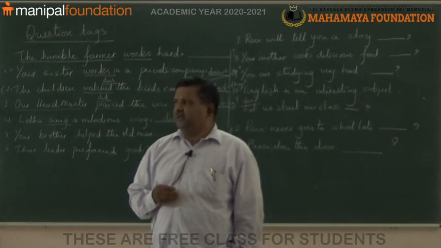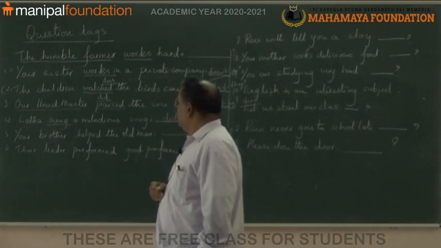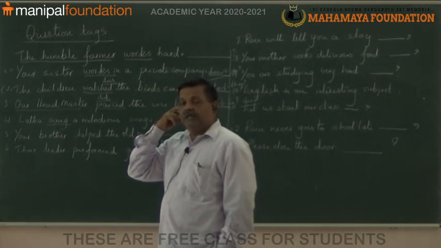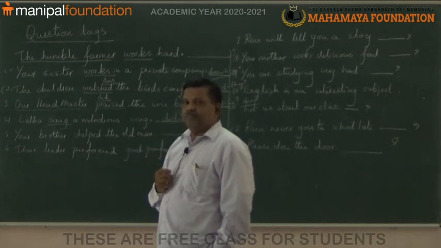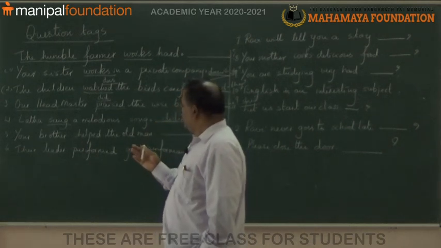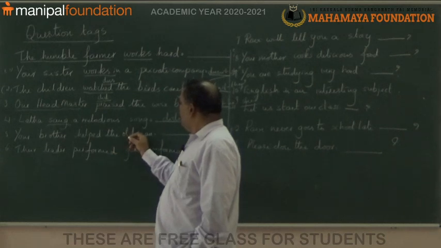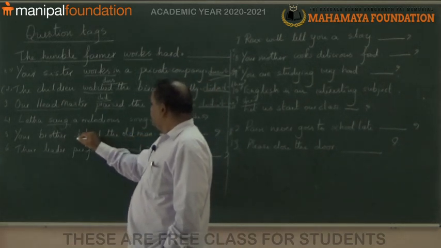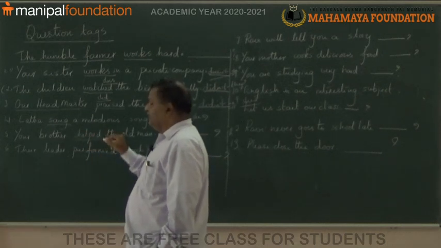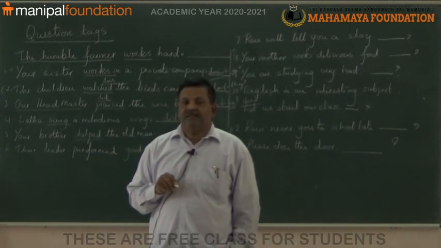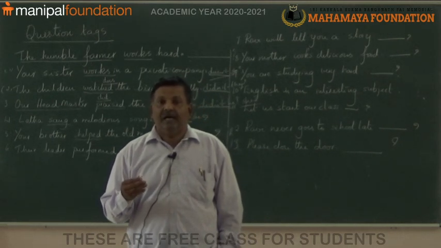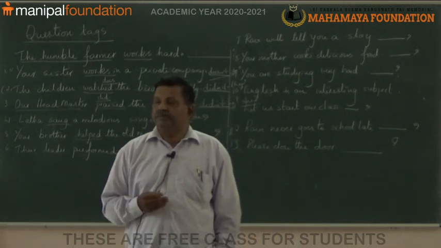Now, the next example is, your brother helped the old man. Helped is not in present tense. The present tense form is help, the past tense is helped, a regular verb.